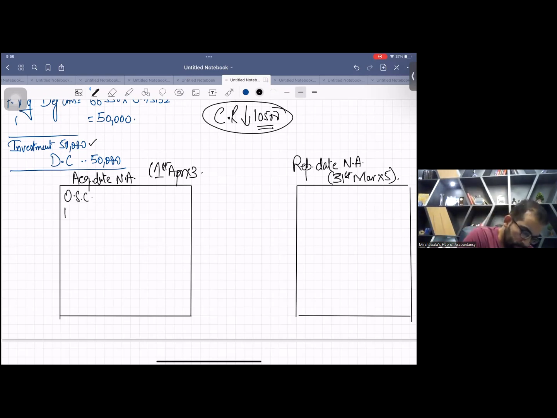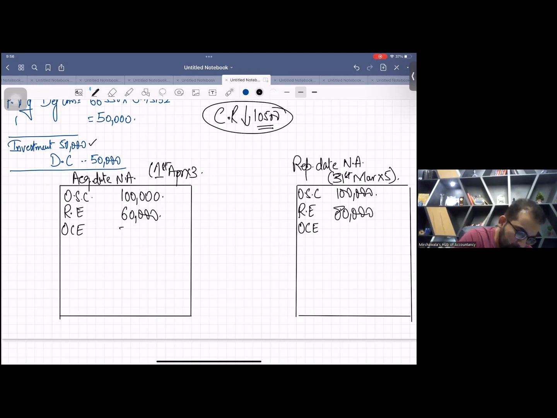Now OSC, retained earnings, and OCE, other components of equity. OSC is, my dear students, 100,000, so obviously this will also be 100,000. Retained earnings here is 60 million, I just told you, and at the year end it's 80 million, 80,000, you can see. OCE's acquisition date is also 20,000 and the reporting date is also 20,000.